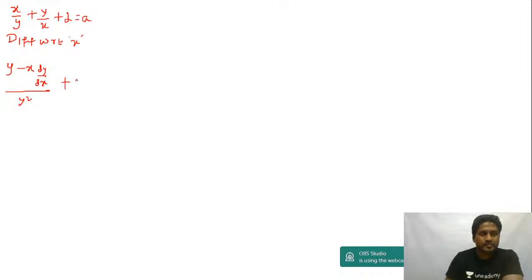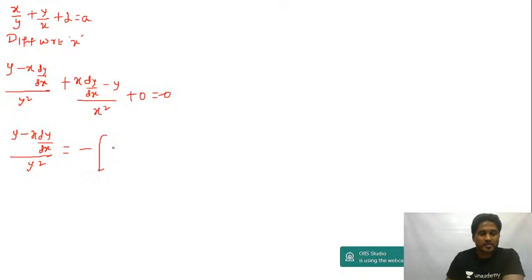Here also the same: denominator into differentiation of numerator minus numerator into differentiation of denominator upon denominator the whole square, plus 0 is equal to 0. Right, now this becomes (y minus x into dy by dx) upon y square is equal to, if I shift to the right side, this becomes (x into dy by dx minus y) upon x square.